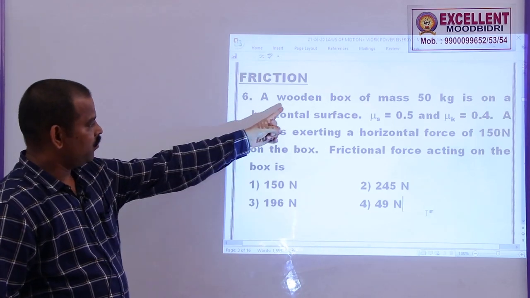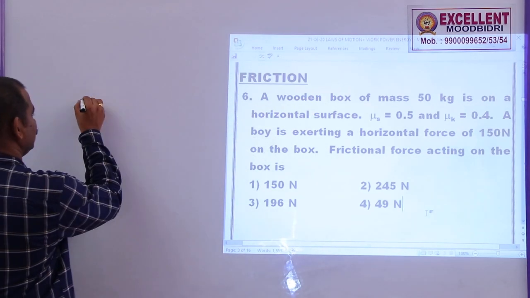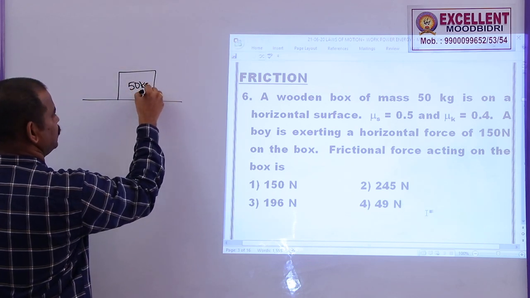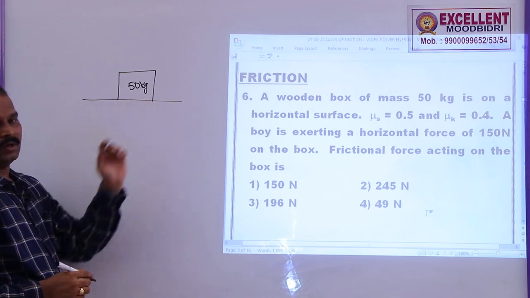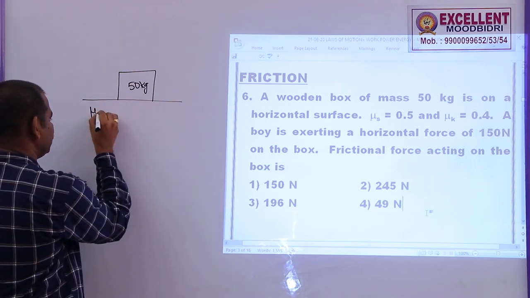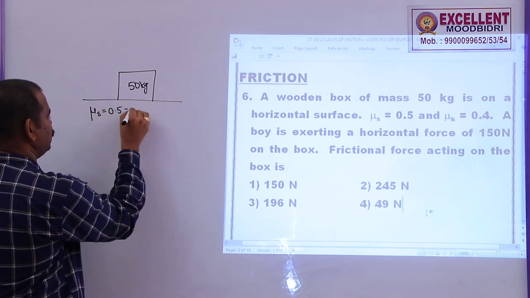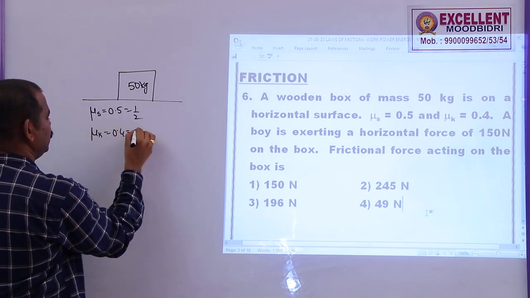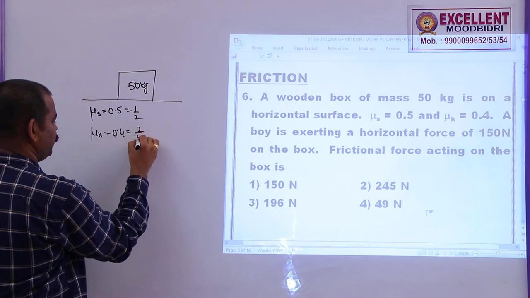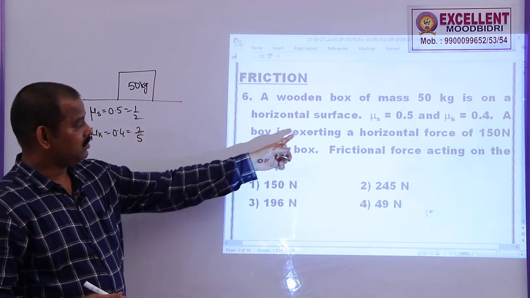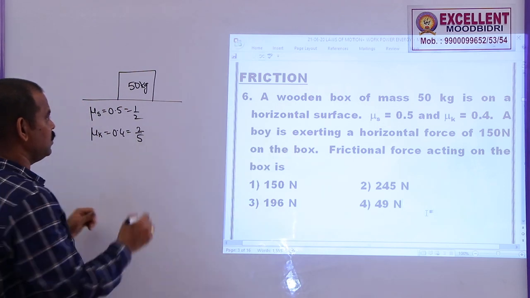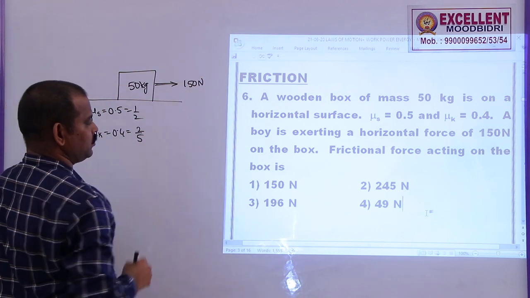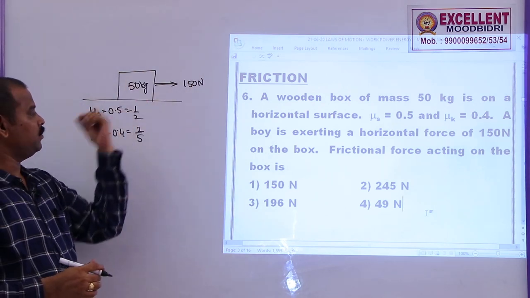Sixth one, a wooden box of mass 50 kg. So, this is a wooden box of mass 50 kg on a horizontal surface. The coefficient of static friction is given as 0.5, so that is 1/2. Coefficient of kinetic friction is 0.4, that is 4 by 10 or 2 by 5. Now, a boy is exerting a horizontal force of 150 newtons on the box. Let us say one boy is exerting a force of 150 newtons on it. The frictional force acting on the box is dash.